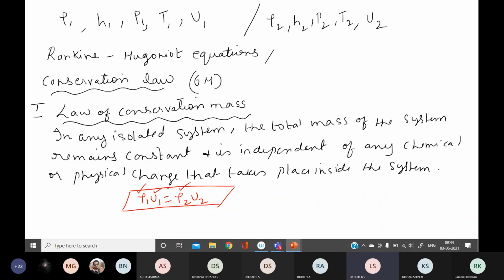Velocity of the shock waves. Yeah, U2 is the velocity after the shock is produced. So this you should write. For writing this you get 2 marks. This is frequently asked, so that students can score marks. Law of conservation of mass.